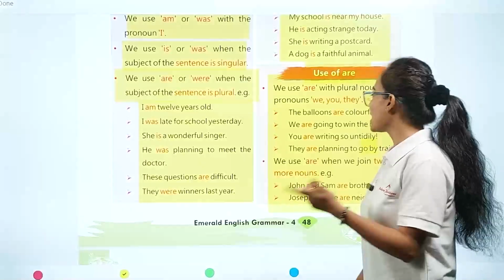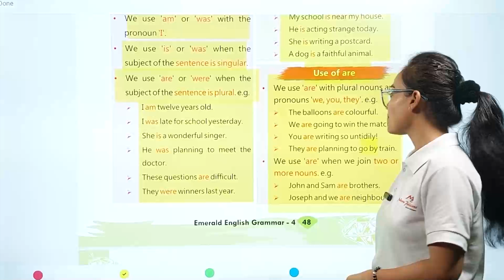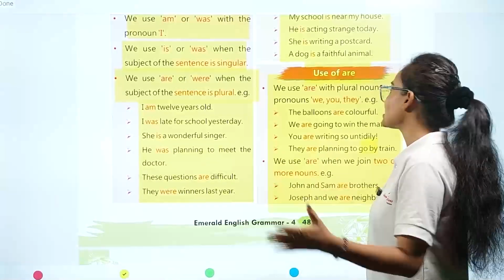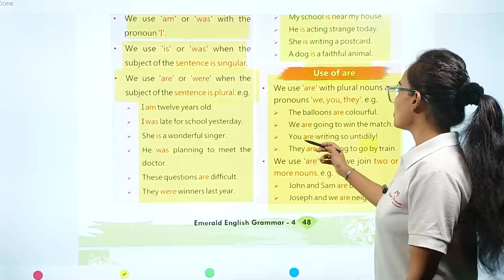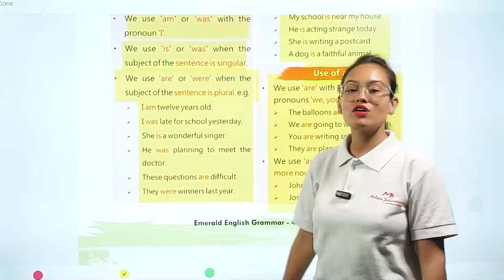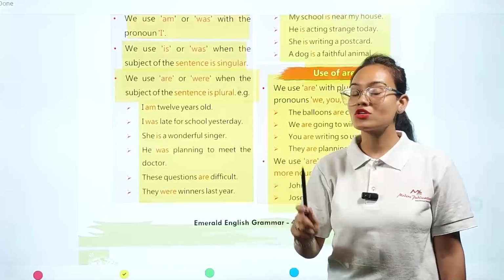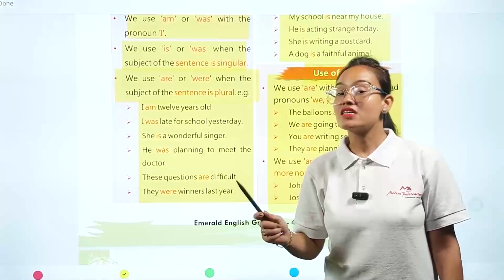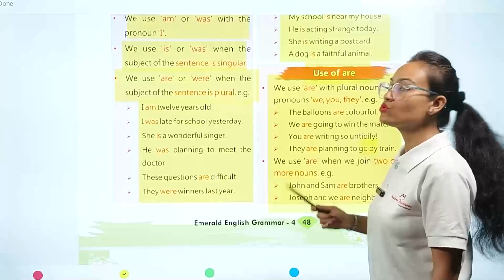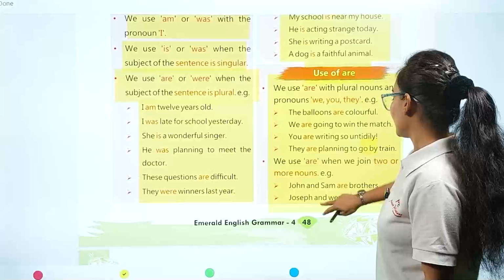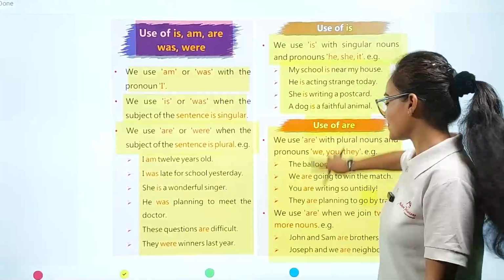The second one: we are going to win the match. "We" means here we are talking about a team. You are writing so untidily. They are planning to go by train. Here, my dear student, you are writing so untidily. Here we are talking about one person, but that person is not talking about herself or himself. Some other person is talking to them. In the case where a person talks about himself or herself, we use "I". So these are all the cases where we are going to use these verb words.